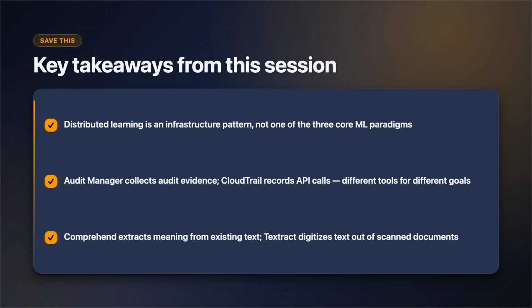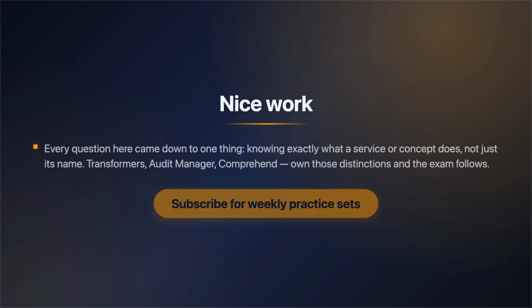3 takeaways from this session. First, distributed learning is an infrastructure pattern, not one of the 3 core ML paradigms. Second, Audit Manager collects audit evidence. CloudTrail records API calls, different tools for different goals. Third, Comprehend extracts meaning from existing text. Textract digitizes text out of scanned documents. Every question here came down to one thing: knowing exactly what a service or concept does, not just its name. Transformers, Audit Manager, Comprehend, own those distinctions, and the exam follows.